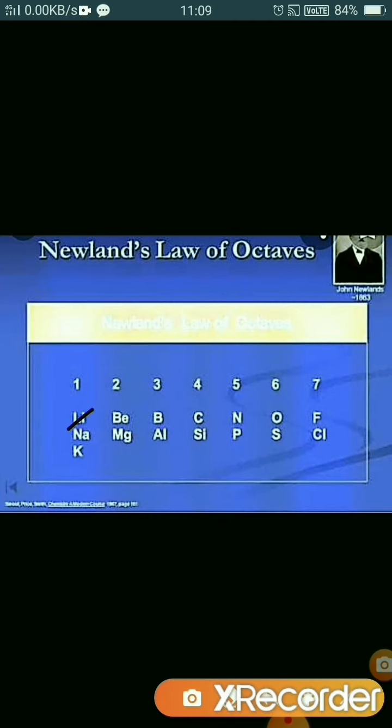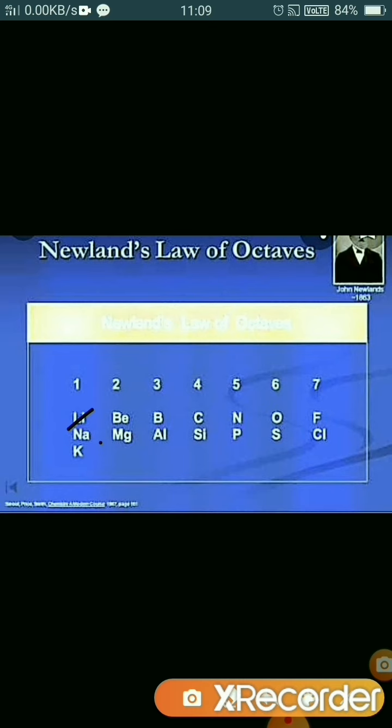So here we can see that suppose lithium comes at the first position, after that beryllium, boron, carbon, nitrogen, oxygen, fluorine, and then at the eighth position sodium comes. So he observed that lithium and sodium have the same physical and chemical properties.